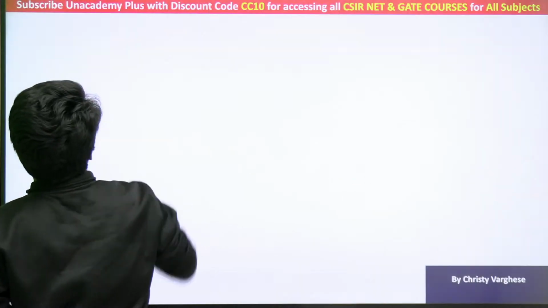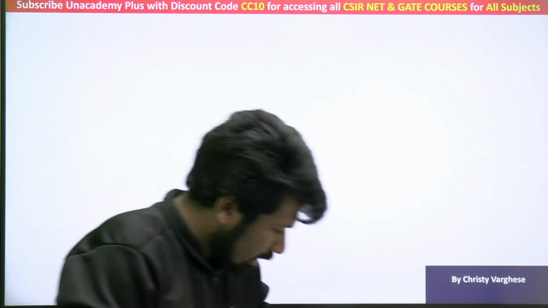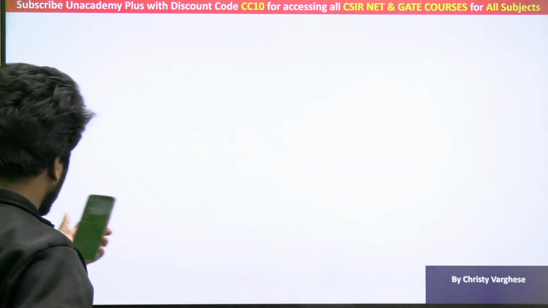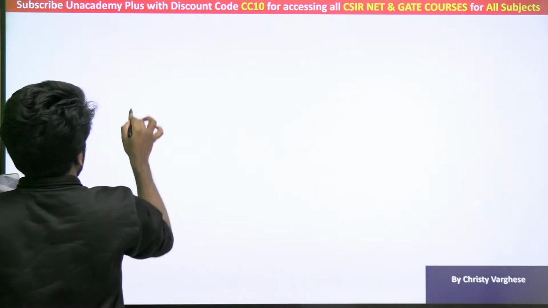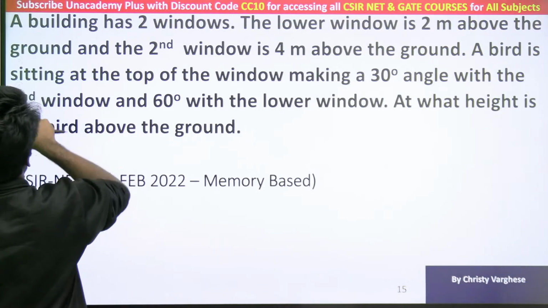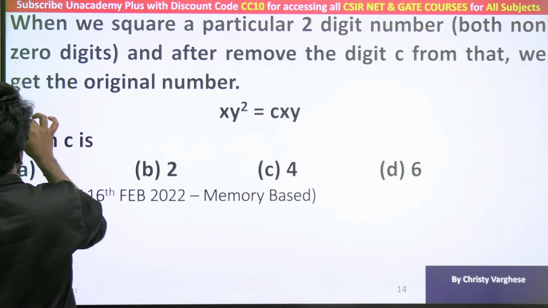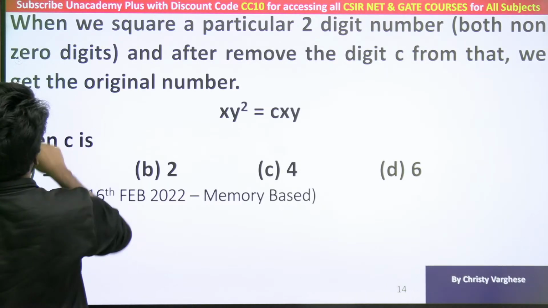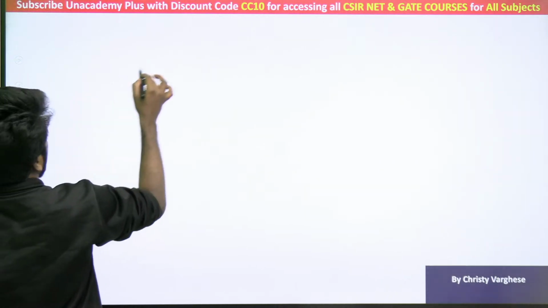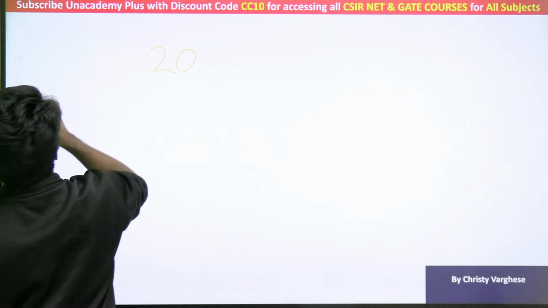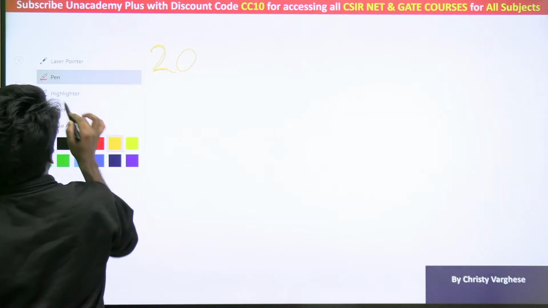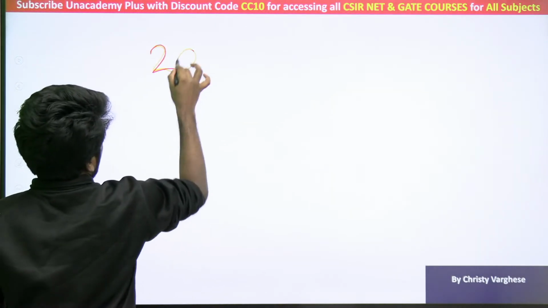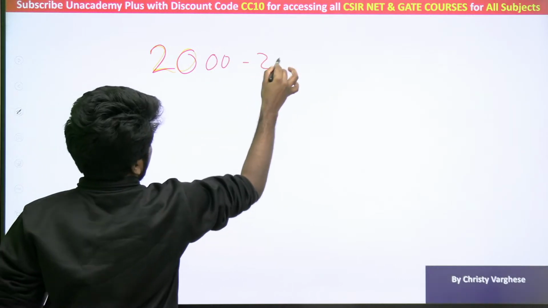So there was a calendar related problem. Just correct me if the dates are wrong. There was a calendar related problem, 2000 to 2020, right? Is it correct? Was the question asked 2000 to 2020 or some other year? Please mention. 2000 to 2020, how many palindrome dates are there? That was the rough idea of the question.